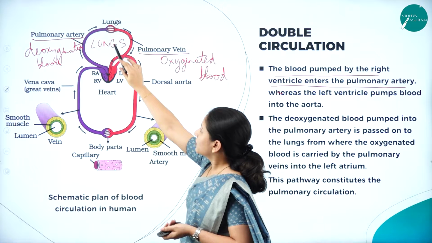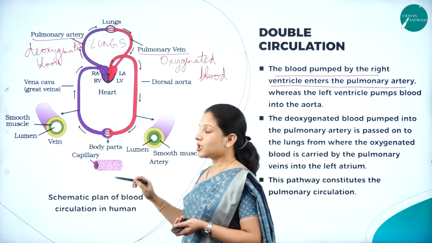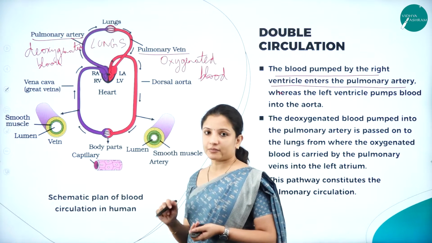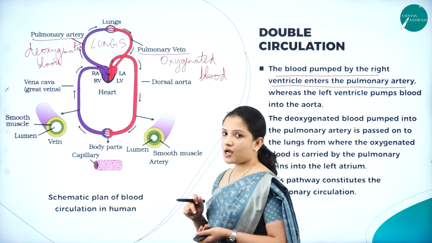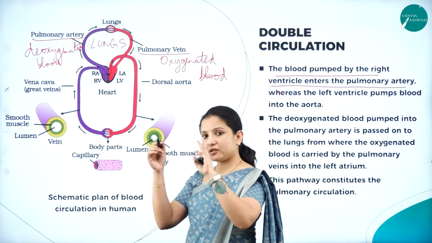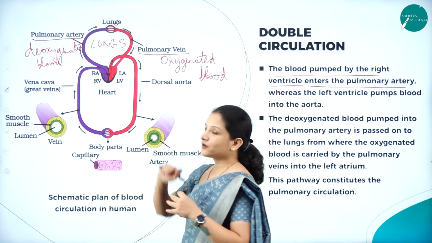So wherever red color is depicted, that is the oxygenated blood traveling. Wherever the blue or purple color is depicted, there the deoxygenated blood is traveling. Now talking about the heart. The heart is made up of 4 chambers: the right atrium, the upper chamber, the left atrium, the lower chamber, the right ventricle, and the left ventricle.